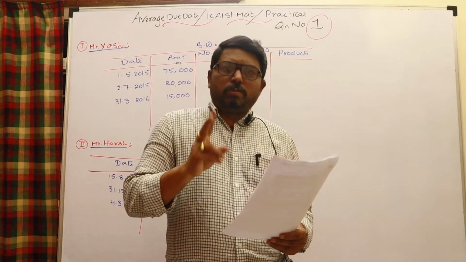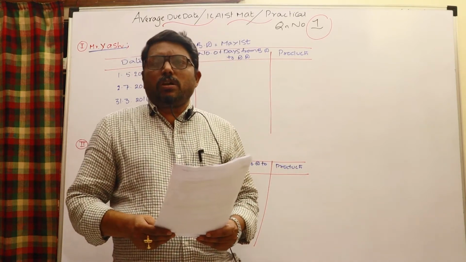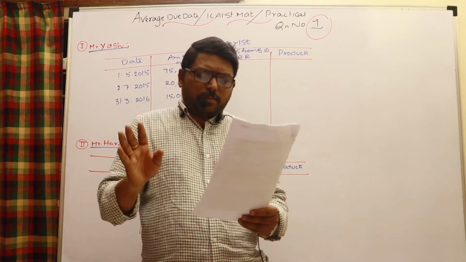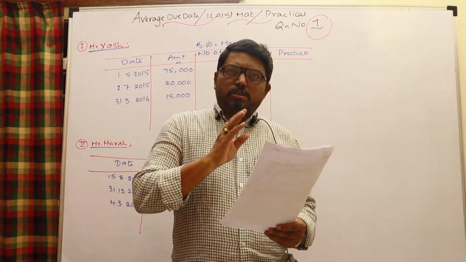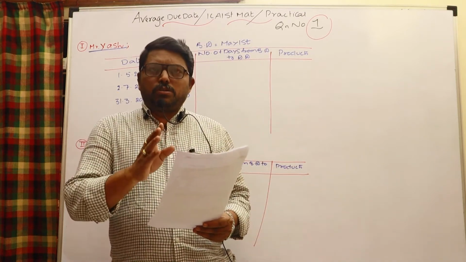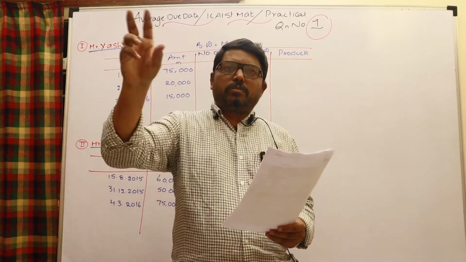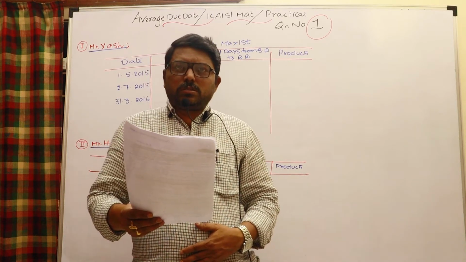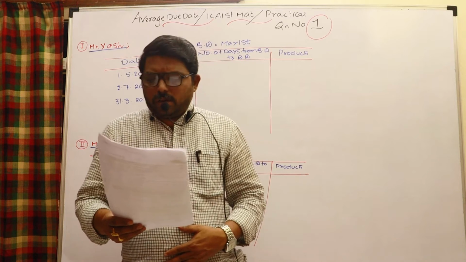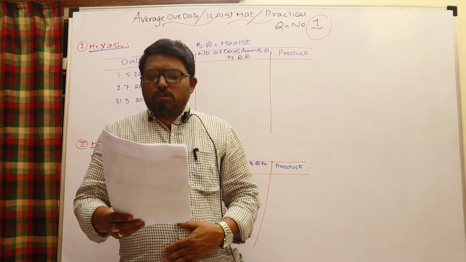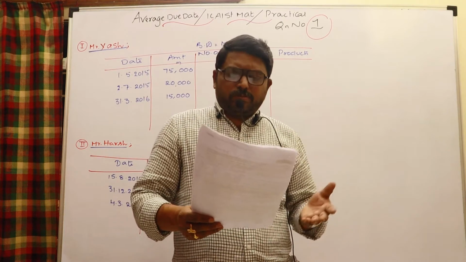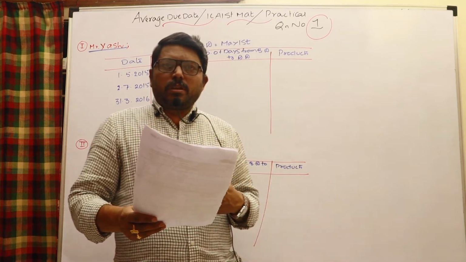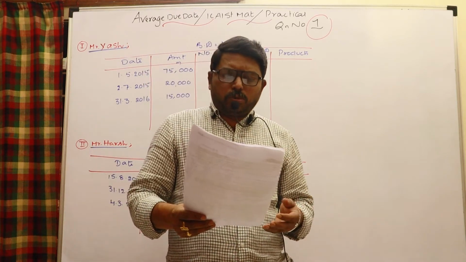These are amounts drawn by two persons from the firm. So you cannot calculate one average due date for the net amount. You have to calculate separately for Mr. Yash and separately for Mr. Harsh the average due date, when the payment is to be made, and for that period of time interest is to be calculated. These are not reciprocal bills. It is not that Harsh drew on Yash and Yash drew on Harsh. Both these people have drawn from the firm. So you have to calculate the average due date separately for both of them, and interest also separately for both of them.